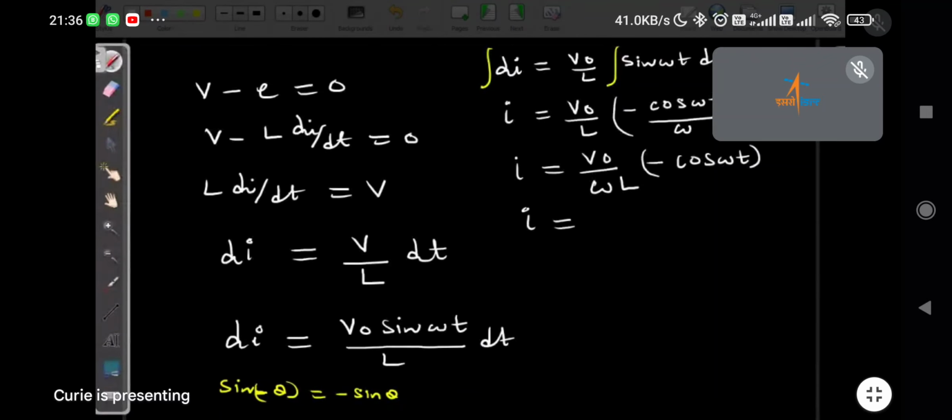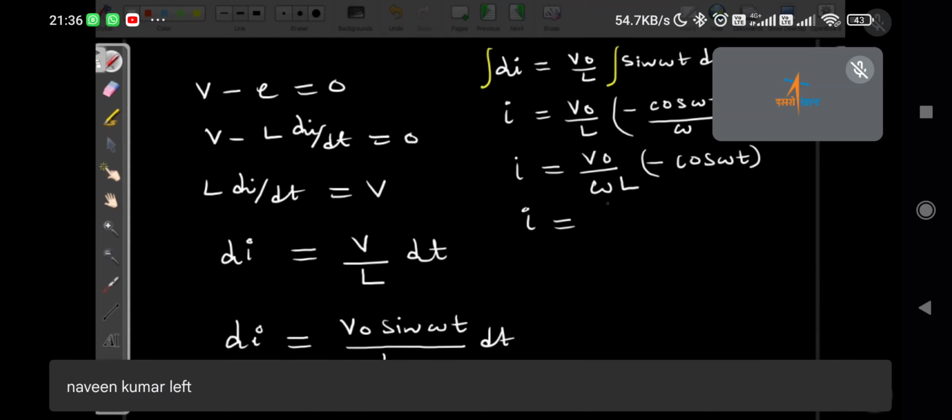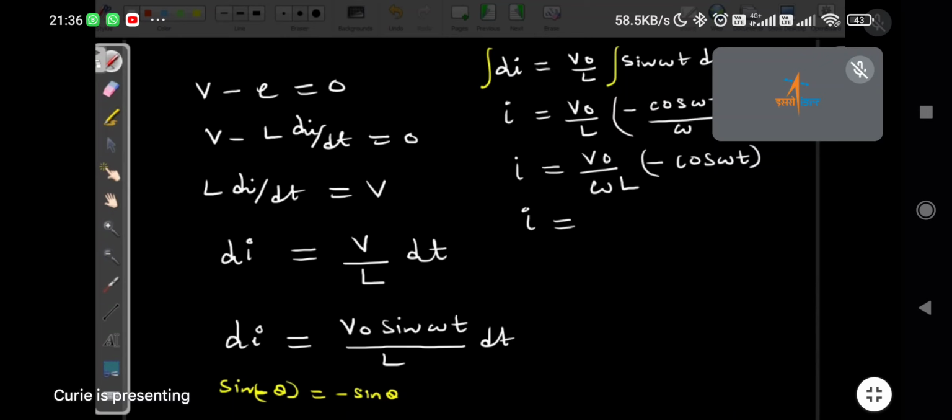Omega is 2 pi f, so omega L is 2 pi f L. What is 2 pi f L? Inductive reactance, sir. So this is like a resistance. So V upon resistance.